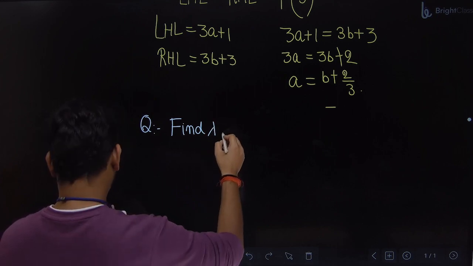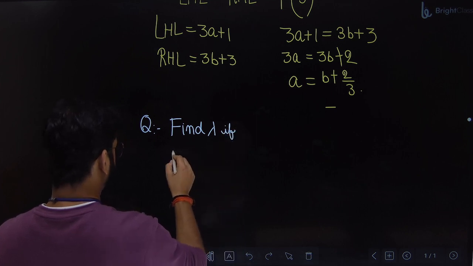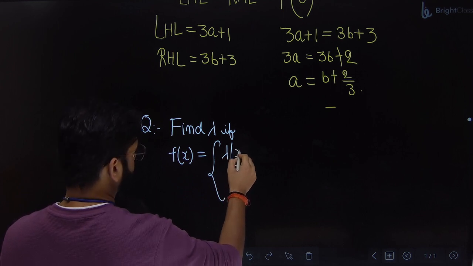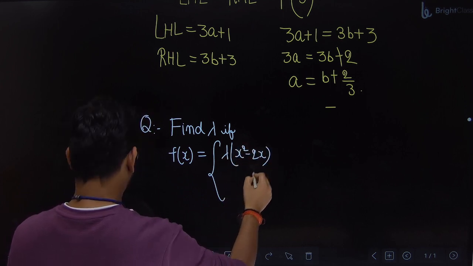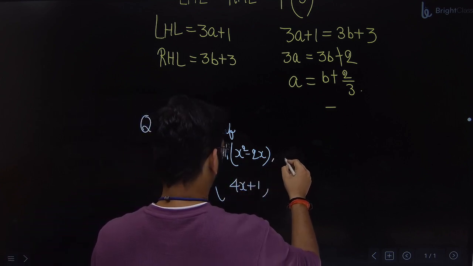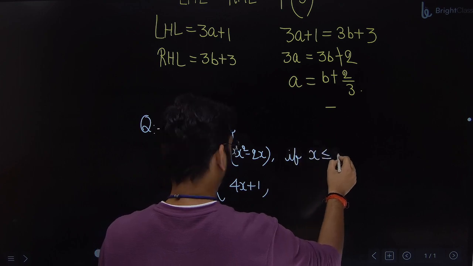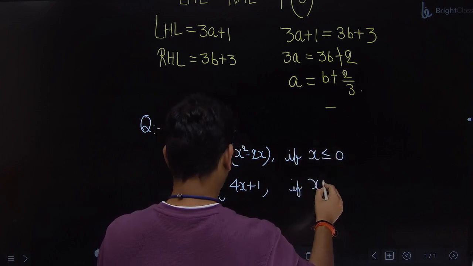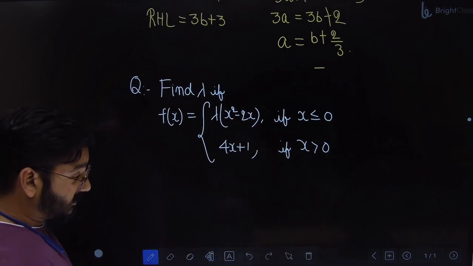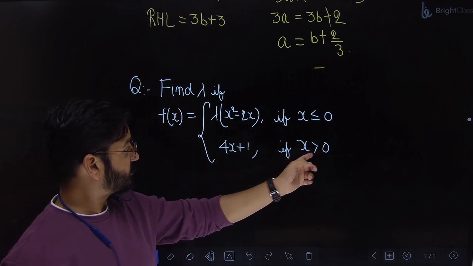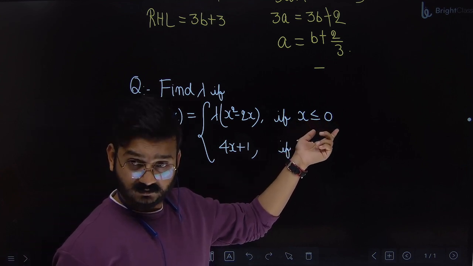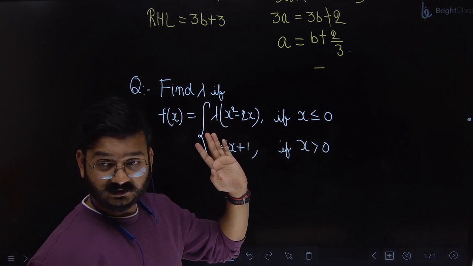Find lambda if f of x is lambda times of x square minus 2x, and this is 4x plus 1. So this is the function. Function is defined like this. If you see, the function is defined for all positive values of x as 4x plus 1, and for all negative values of x, including 0, as lambda times of x square minus 2x. Okay?